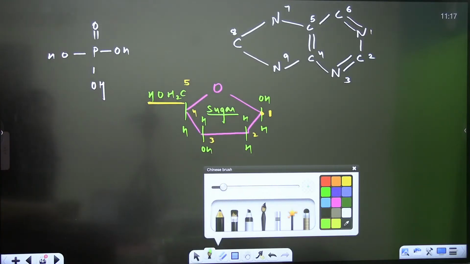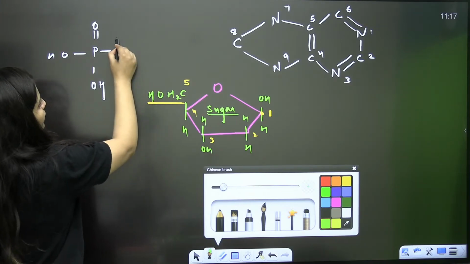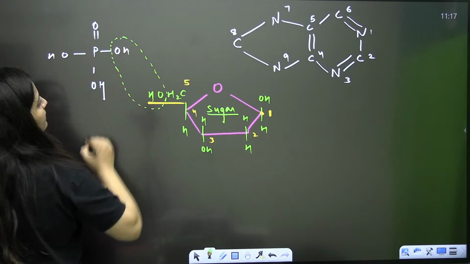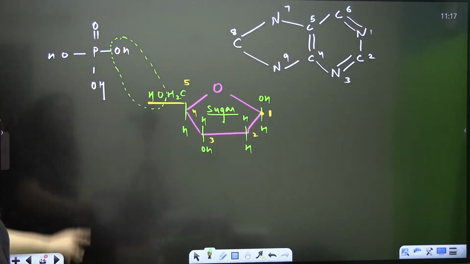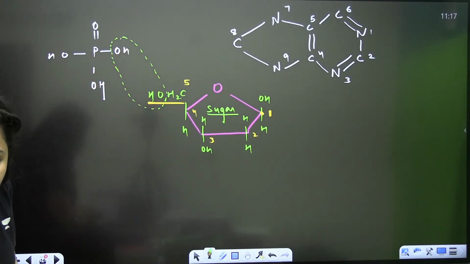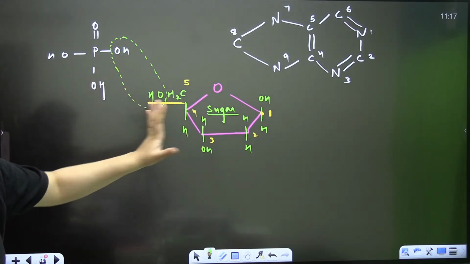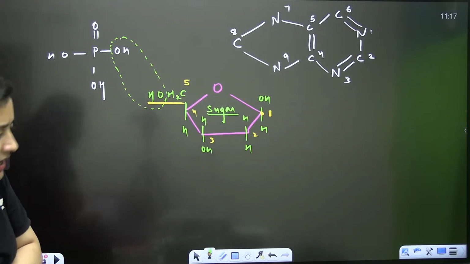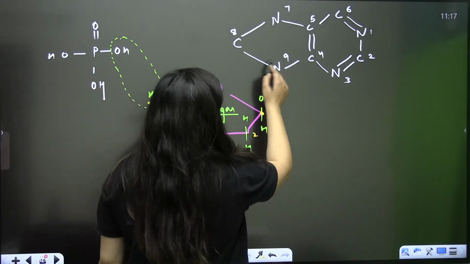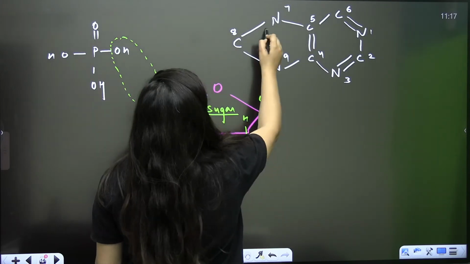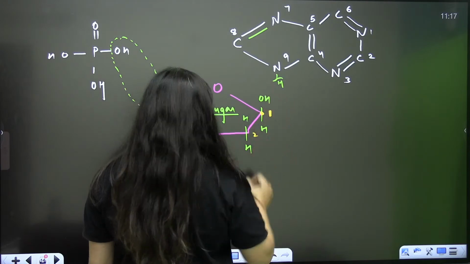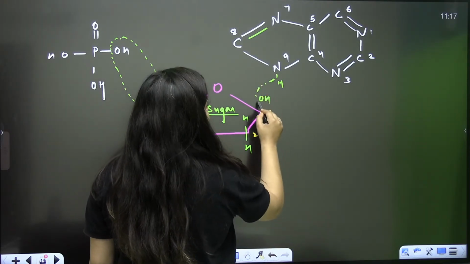So you have to form a phosphoester bond. Don't you think that from this part water can get eliminated and this phosphate will join here? And from this part, 1, 2, 3, H2O, you need to eliminate the water from this side also.